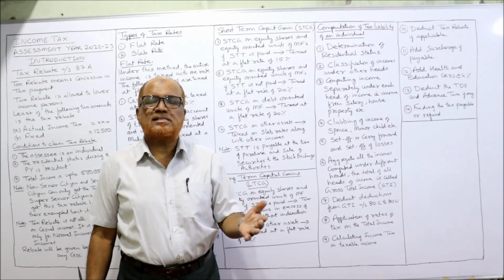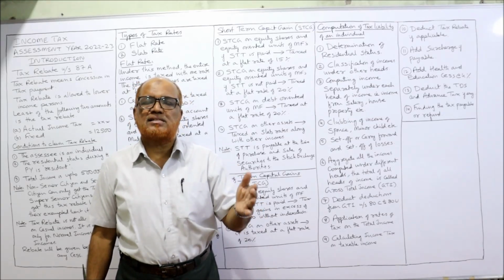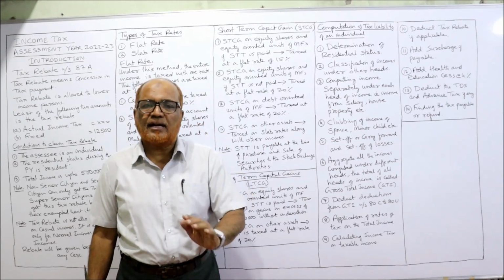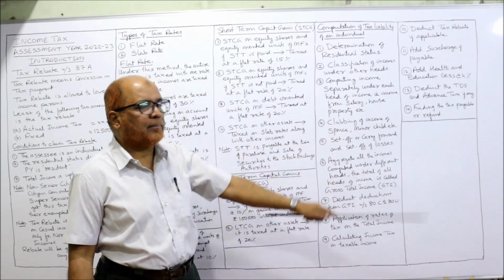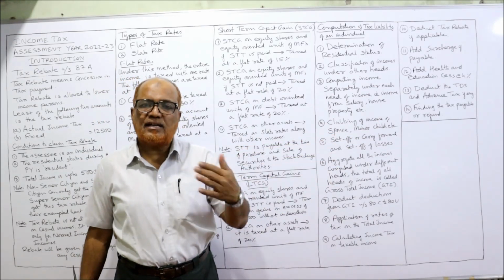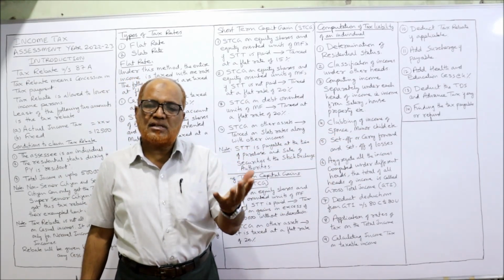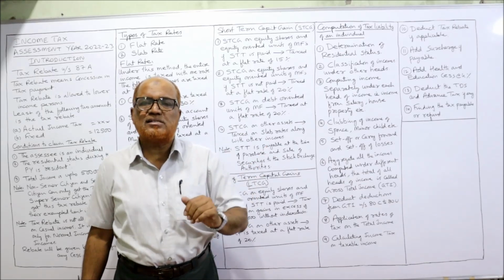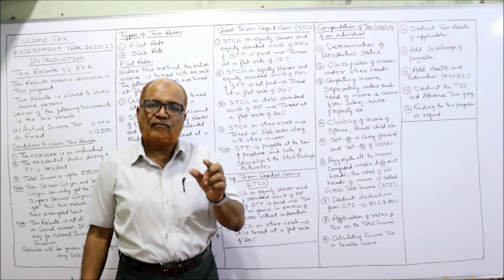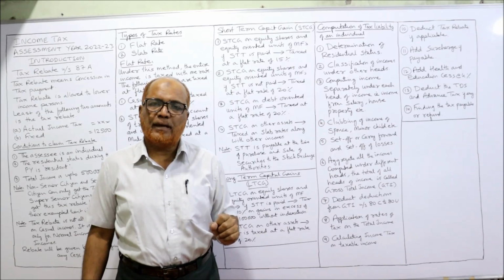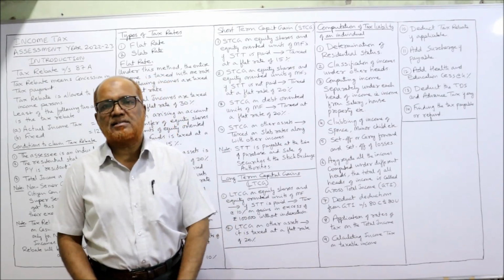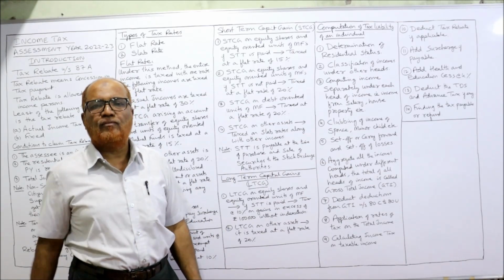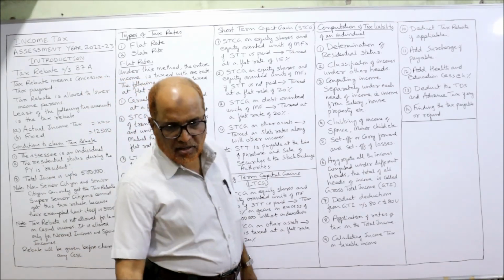Then deduct the TDS and advance tax paid. If the assessee has already paid advance tax or TDS, that will be deducted from the tax liability. Then we get the tax payable or refund. If tax is still due, we find how much is still due. Or if a refund is due, the assessee will get the refund from the income tax department. This is the procedure of computing the tax liability and tax due for an individual.